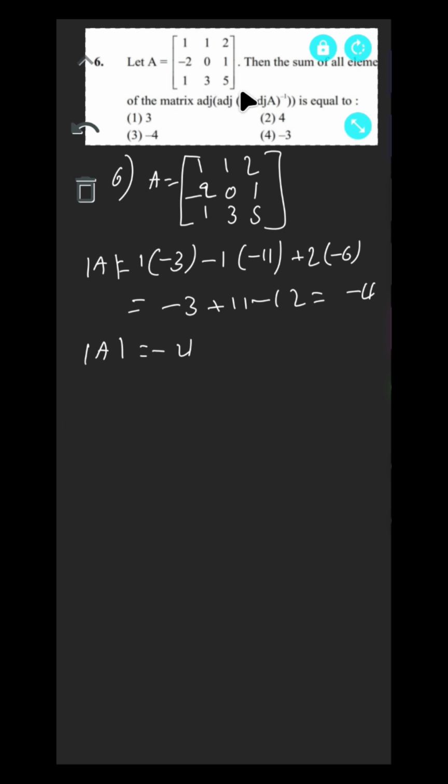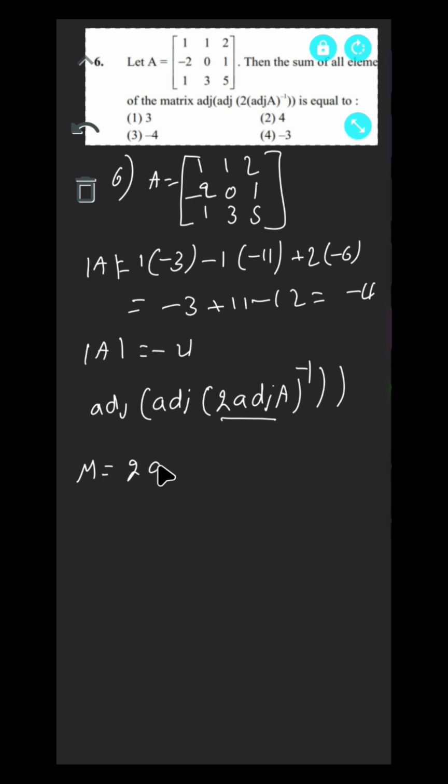Next, we need the value of 2 adjoint A whole inverse. We need this one, so I will call M is equal to 2 adjoint A. So I will find this value, adjoint A. Sorry, adjoint A is equal to mod A into A inverse.